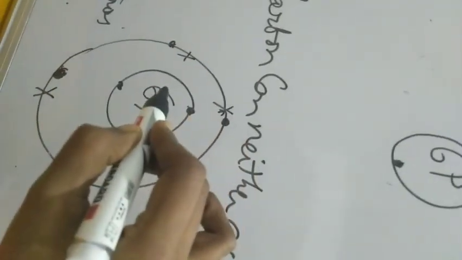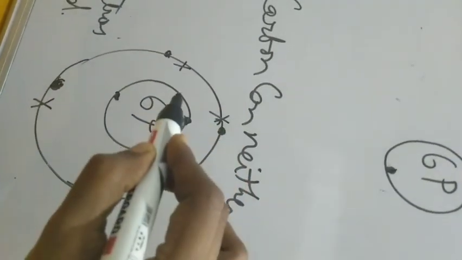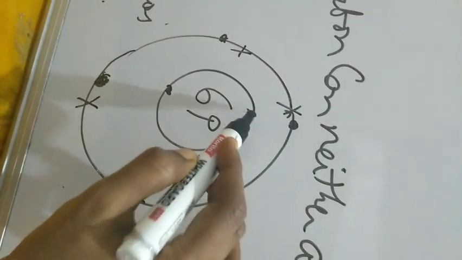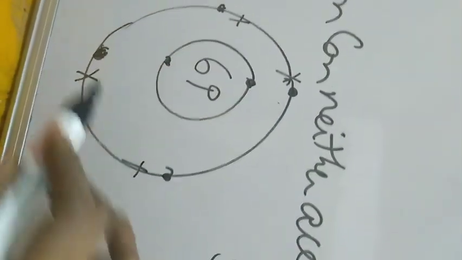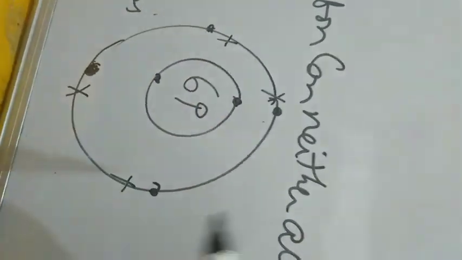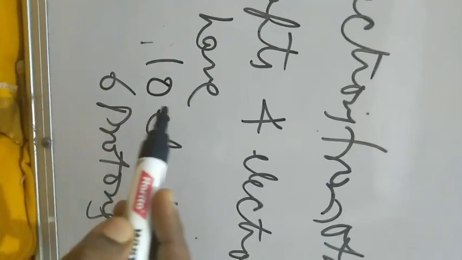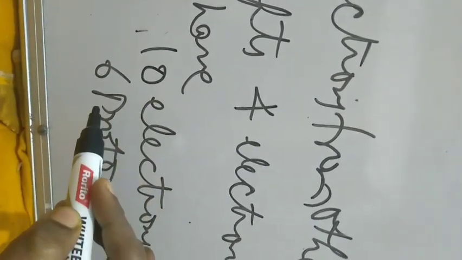The outermost shell is going to become stable. But what will happen? That particular carbon will have 10 electrons and 6 protons. So there is a lot of variation between the number of electrons and the number of protons. So this also cannot be done.